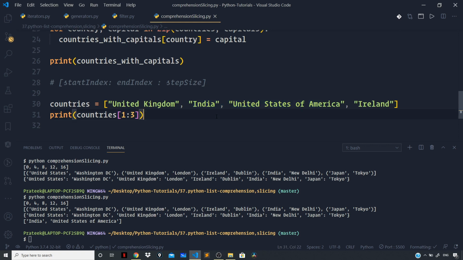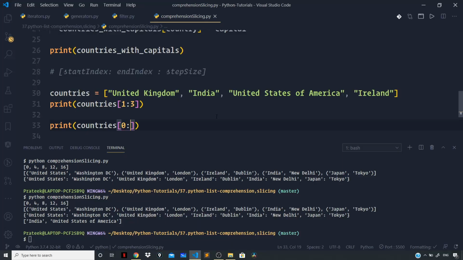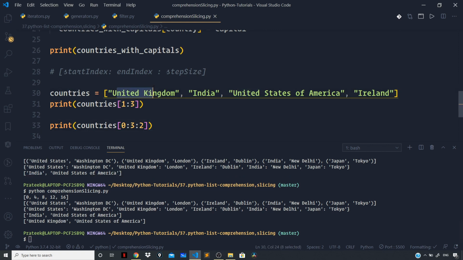So for that I can say print countries. Start from the index 0, end index will be 3 because this is exclusive. So we'll go till Ireland, but we'll not include it, with a step size of 2. So we want United Kingdom and United States as elements of our sliced list. So let us run the file. You can see first we got United Kingdom and then we skipped India from the result so as to directly jump from index 0 to index 2 because we are using a step size of 2. So this was the expected output.